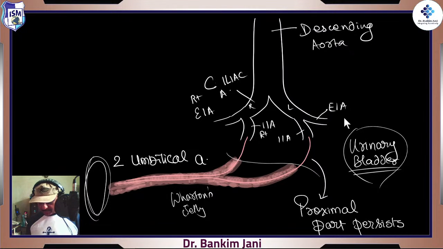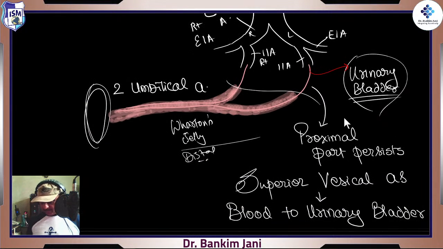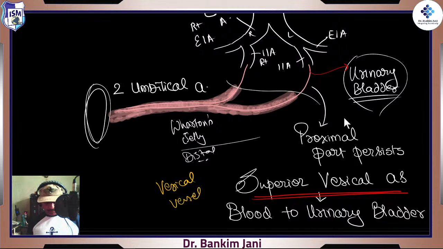So the proximal portion, proximal means something which is near, distal is far. So this distal portion, that is degenerated, that is removed. But this proximal portion, they say that we make our life worthwhile, and they supply the urinary bladder in the form of the superior vesical artery. Vesical means bladder, like vessel. It is a vessel in which the urine is collected. So the urinary bladder is basically like a vessel. Its function is just to collect the urine.